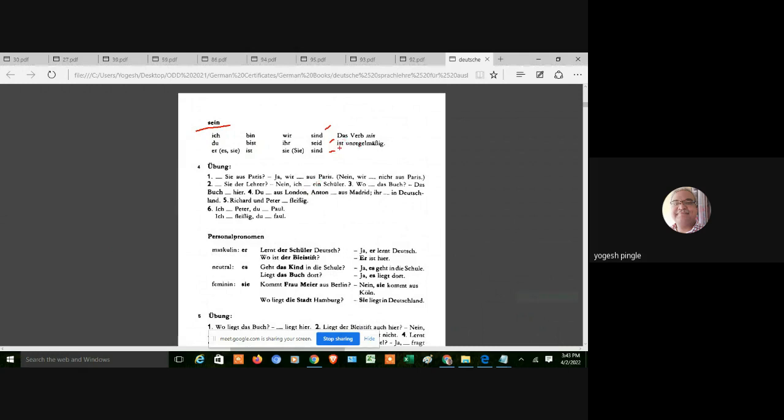Das Verb sein ist unregelmäßig. Unregelmäßig means irregular, because it's not like the regular endings -e, -st, -t, -en. Totally different conjugations are there. Ich bin, du bist, sie ist, wir sind, ihr seid, sie sind. According to this conjugation, if I want to solve this exercise, it will be like this. Sind sie aus Paris? Sie means this "sie" only. So here I have to put sind.